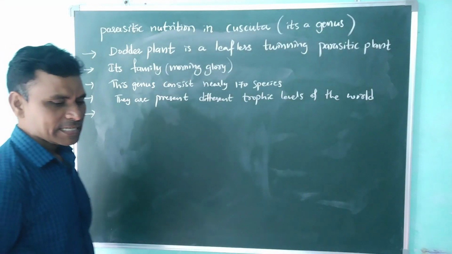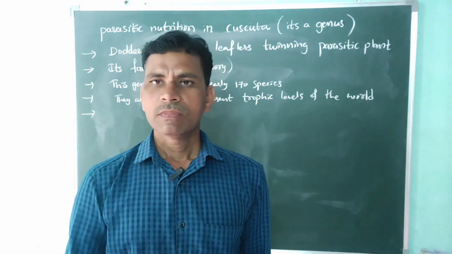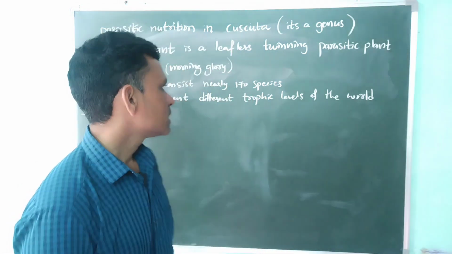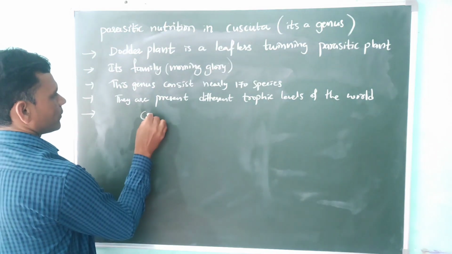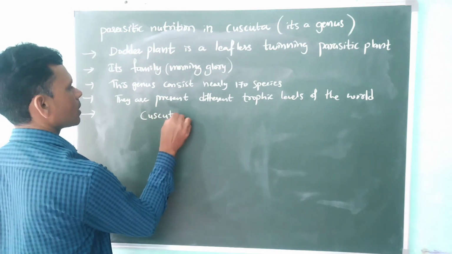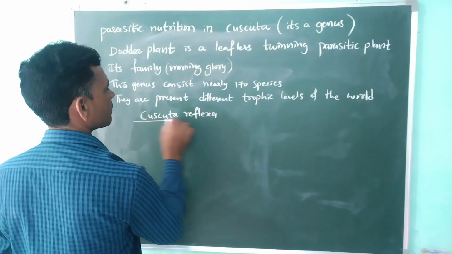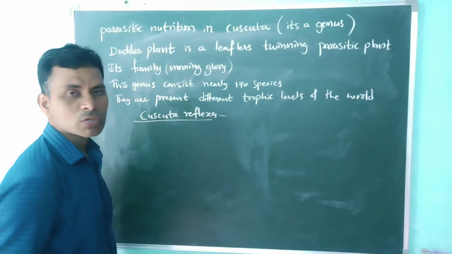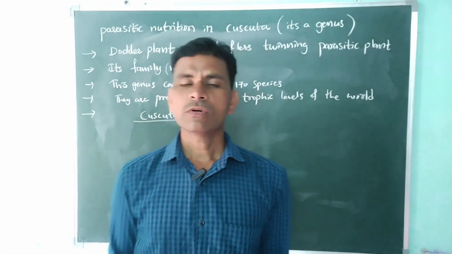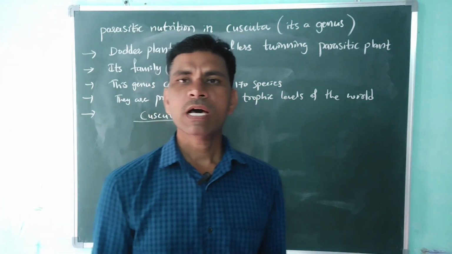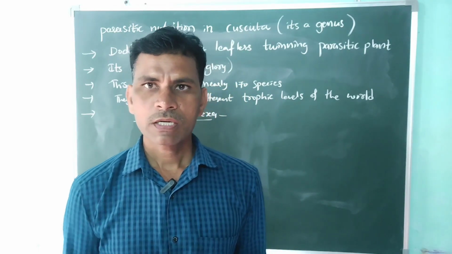Dodder doesn't have chlorophyll, but in the Cuscuta genus one plant, Cuscuta reflexa, has a small amount of chlorophyll. The remaining ones don't have chlorophyll, so how do they get their nutrition? This is the question.